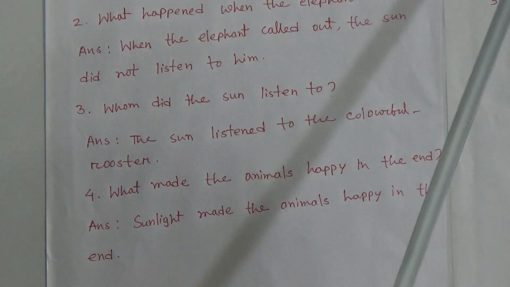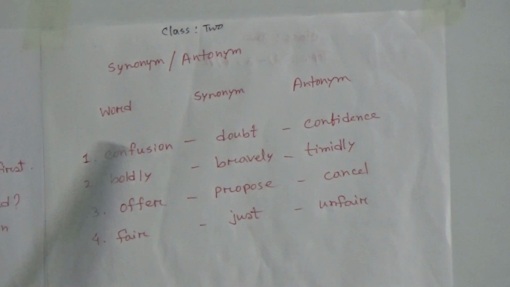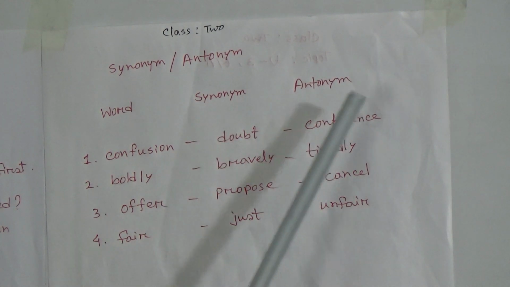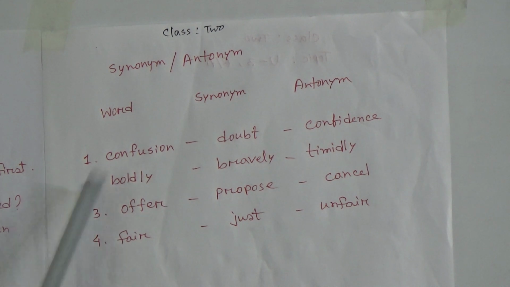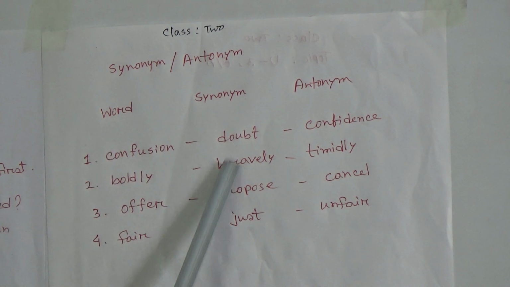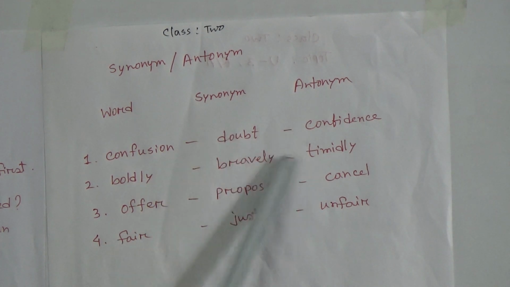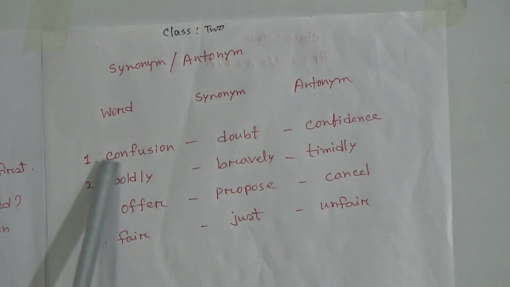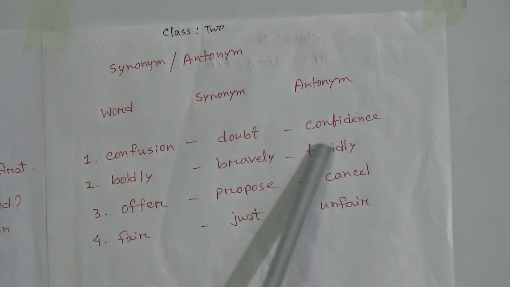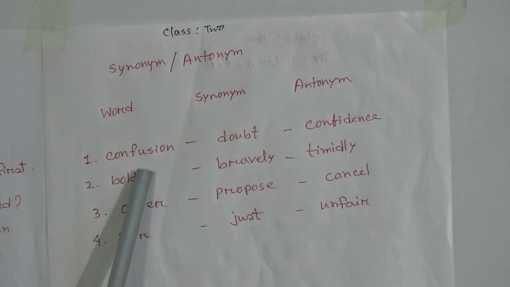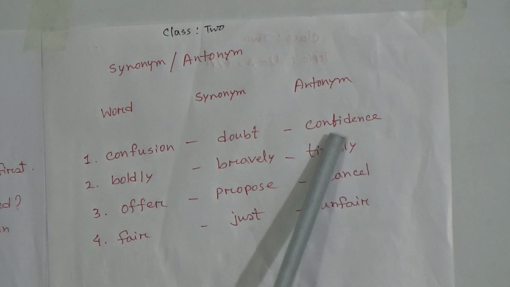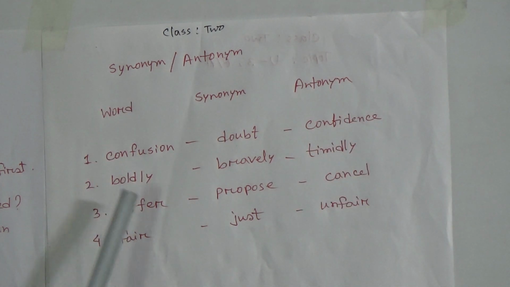Now dear students, we will learn its synonym, antonym. Look, word, synonym, and here in another column I have written antonym. Number 1, confusion. The word confusion, what is its synonym? Doubt. And what is its antonym? Its antonym is confidence.